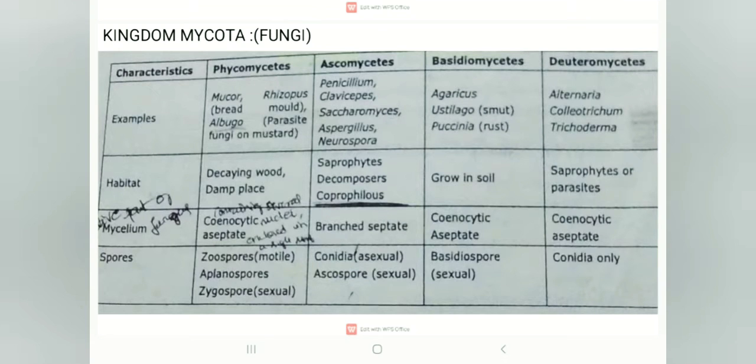Coming to Deuteromycetes, it's like cat and dog. To remember the examples, cat, dog. From dog, D, you can remember Deuteromycetes. Cat, C-A-T: C, Colletotrichum; A, Alternaria; T, Trichoderma. A simple way to remember the examples of Deuteromycetes.